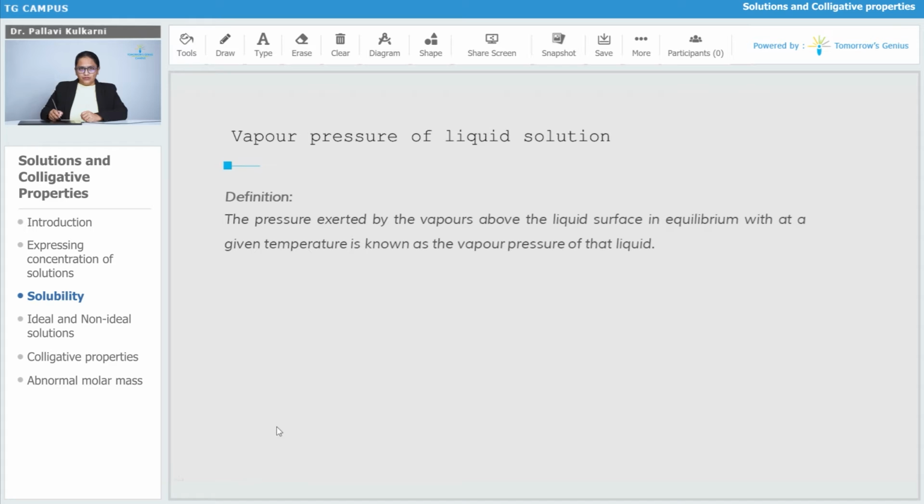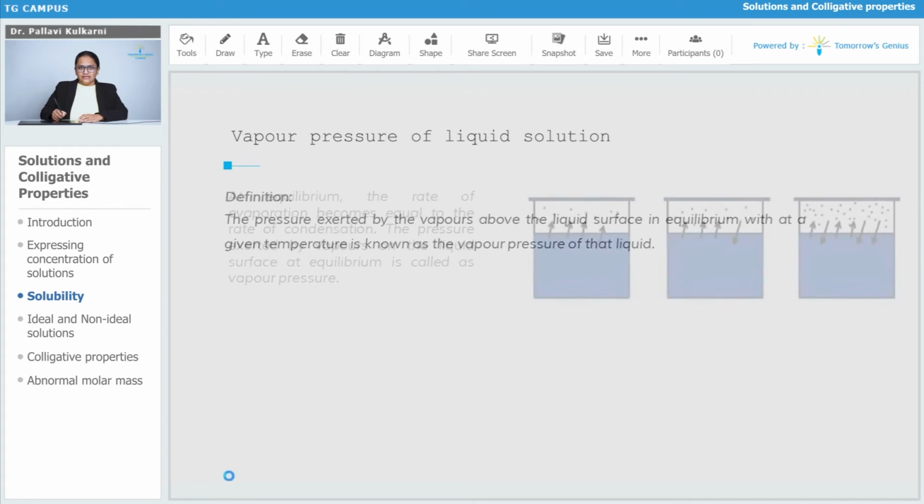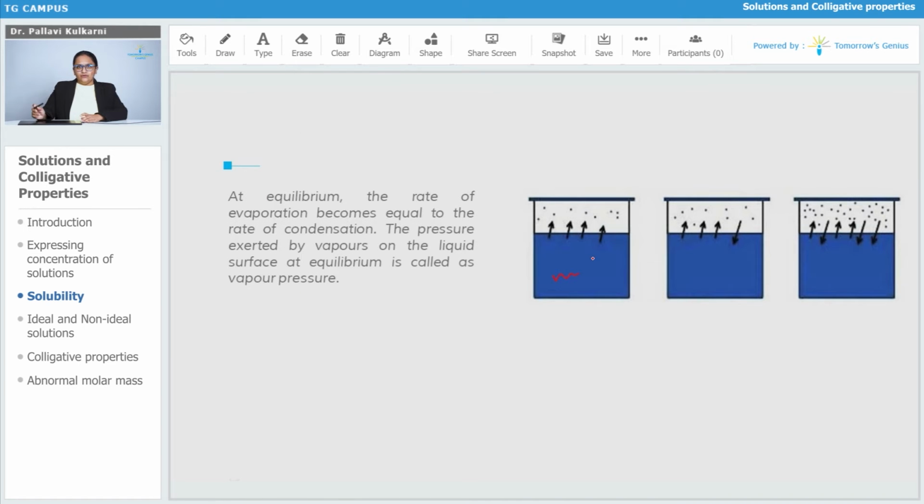Assume a liquid which is a volatile liquid. I hope you can understand what a volatile liquid is. It is a liquid having a boiling point lesser than 100 degrees Celsius, and it will get evaporated very easily. Examples are ethanol, acetone, methanol, etc. So these are the volatile liquids, right? They will undergo evaporation very easily. That volatile liquid is taken in a beaker or any container like this.